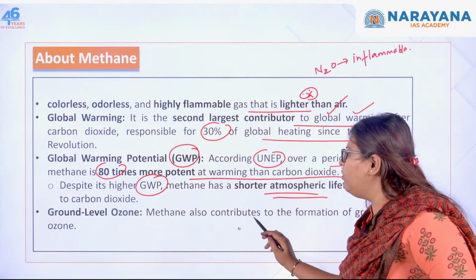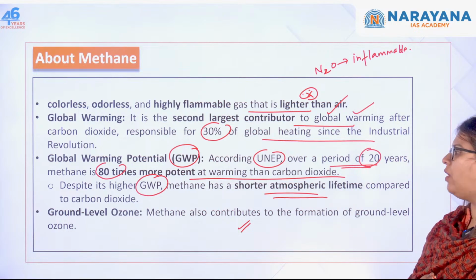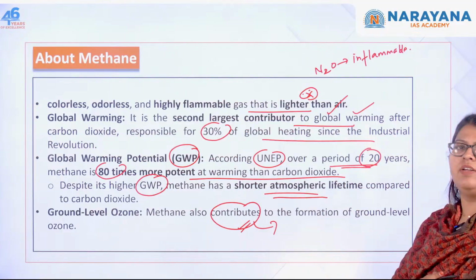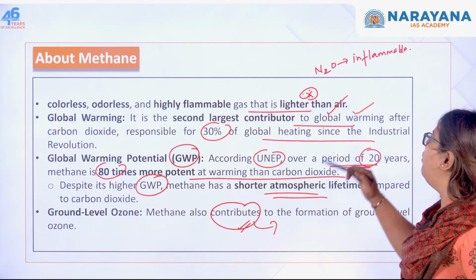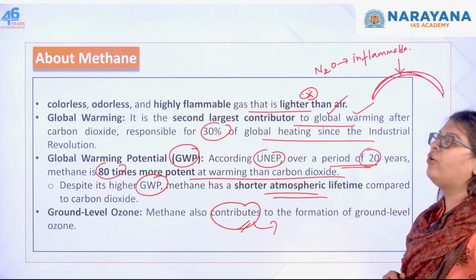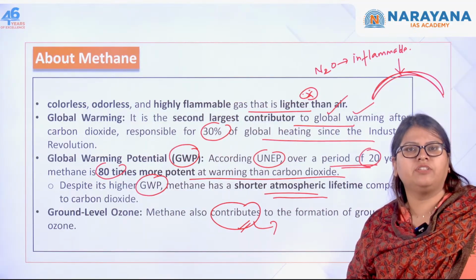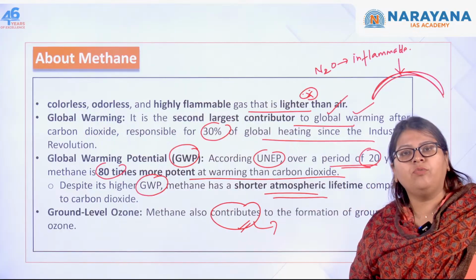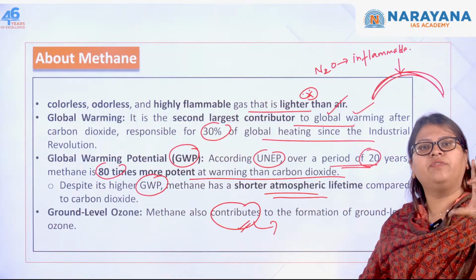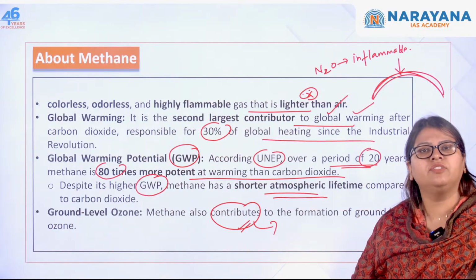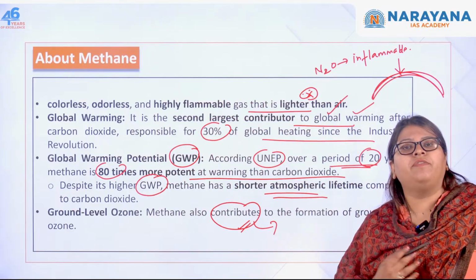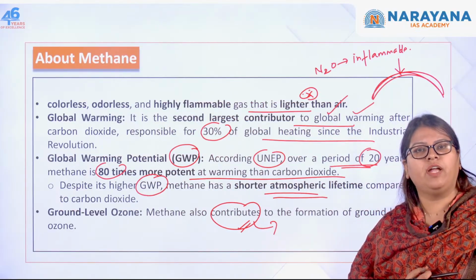So the ground level ozone, we actually spoke about the ground level ozone. Methane also contributes to the formation of ground level ozone. We usually think ozone is present only in the stratosphere, and it actually protects life on earth from the ultraviolet radiation of the sun. But it is also present in the troposphere, at a height of 10 kilometers from the ground, and that is called ground level ozone, and that is also a more powerful greenhouse gas when compared to carbon dioxide.